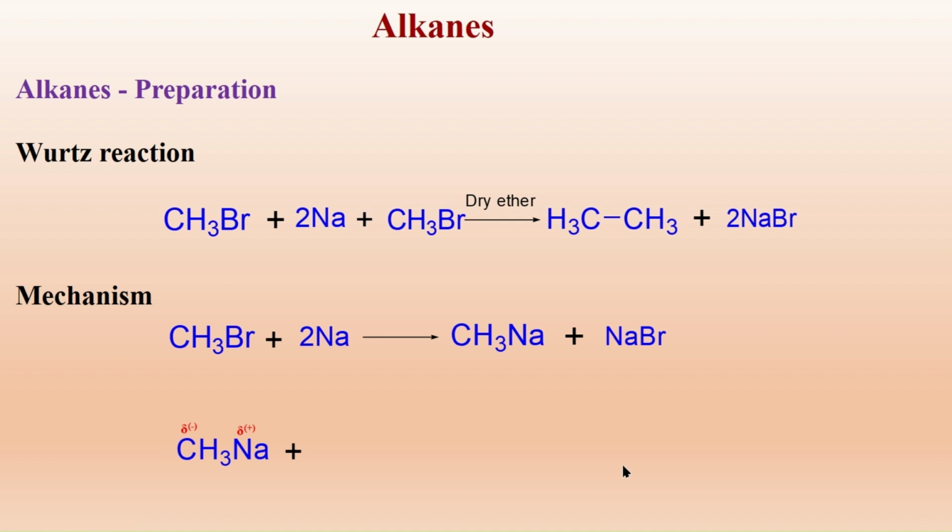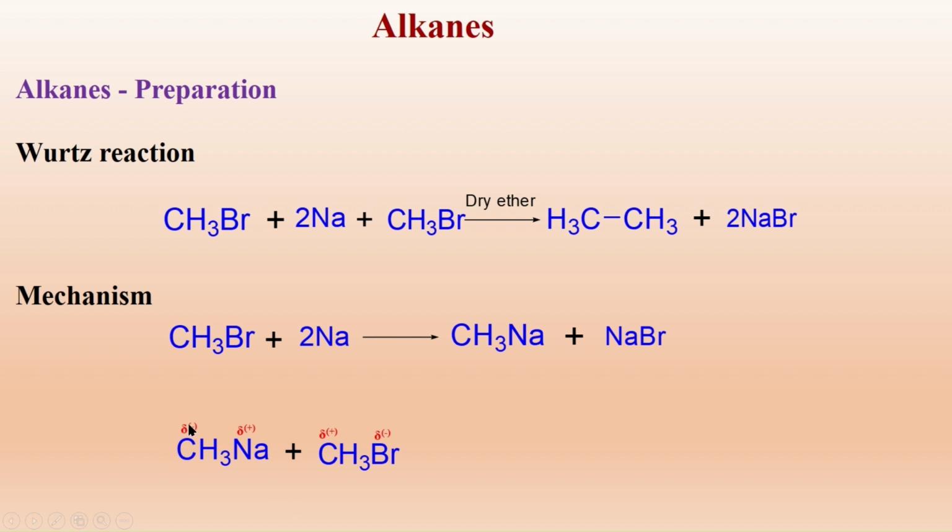This methyl sodium reacts with methyl bromide. The bromine is electronegative, that's why this becomes polarized and the bromine gains excess electron, which is denoted by delta minus. The methyl carbon is delta positive as it is electron deficient, and we know that unlike poles attract each other.